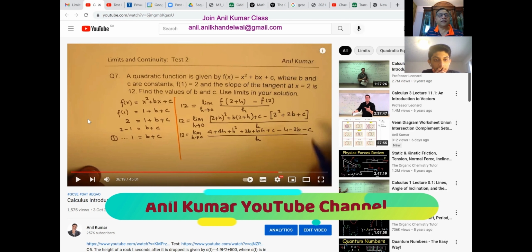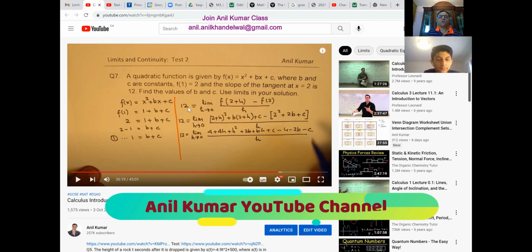As you were saying, point 1 and 2 is on the graph. So on the left-hand side of the solution, you know that f of x is x squared plus bx plus c. When you substitute 1, you get 2 equals 1 plus b plus c. So the first equation is b plus c is 1.